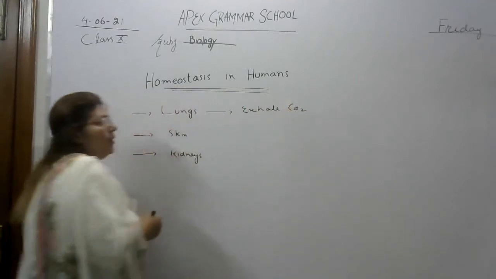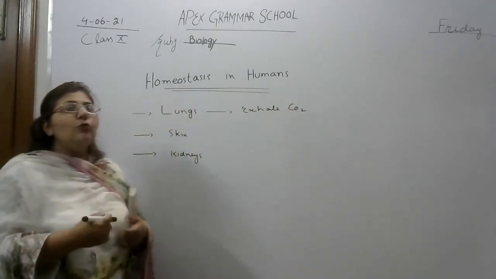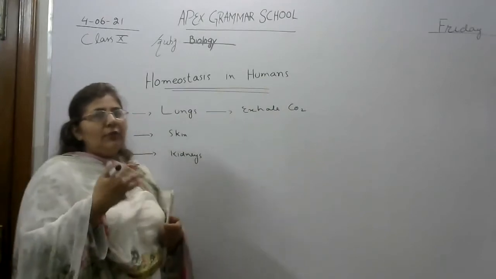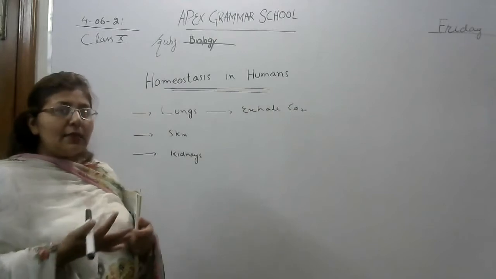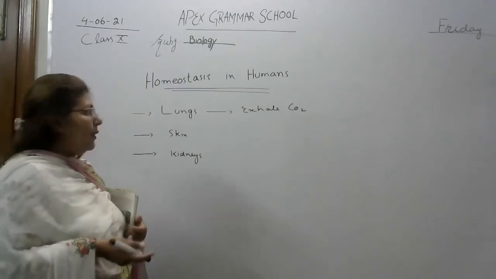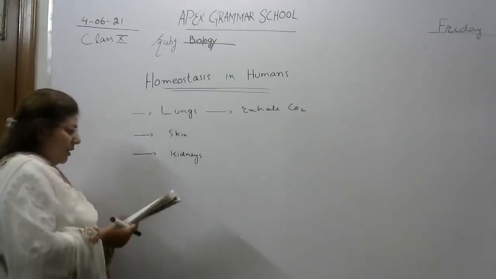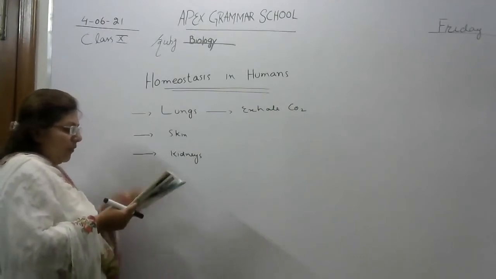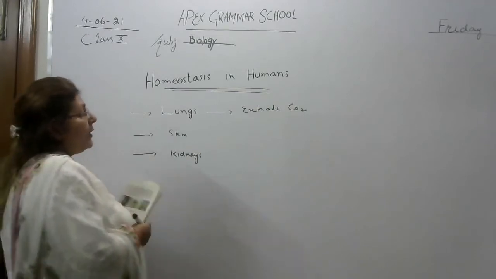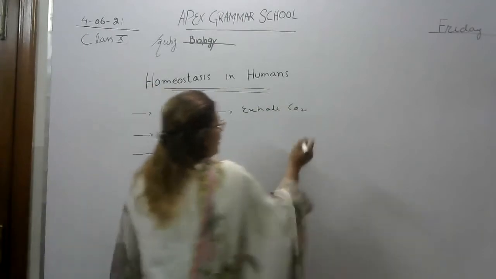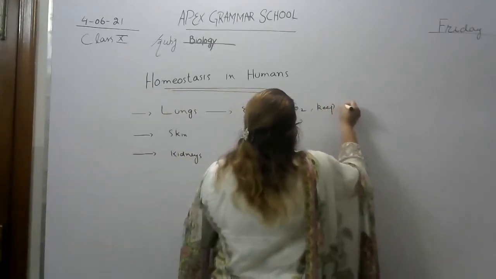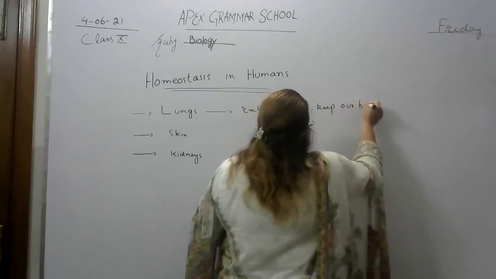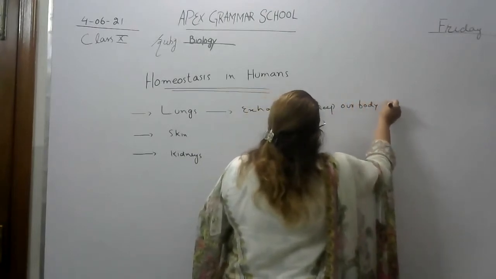When carbon dioxide is removed from our body, then our blood becomes thin and it can move to each and every cell inside our body properly. So lungs play a very important role. They remove excess carbon dioxide and keep our body balanced.